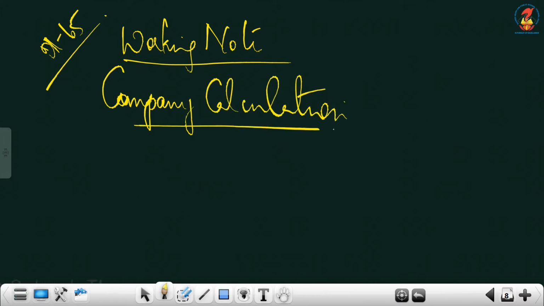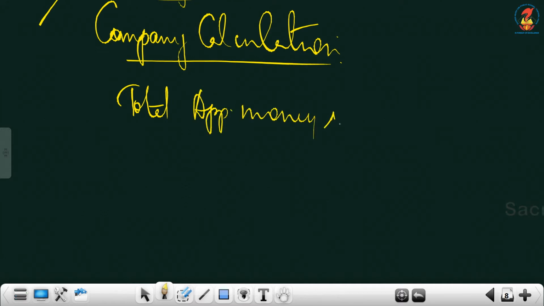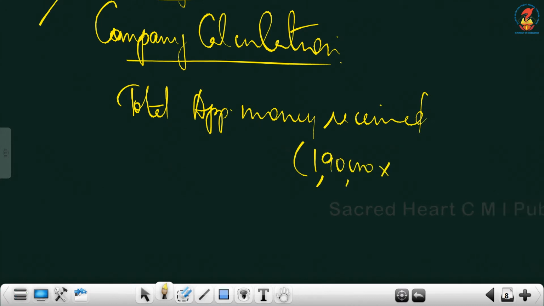Company calculation, that is total application money received on how many shares you will take, 1,90,000 into, okay, we will write the split up, that is 3, 4, 3.